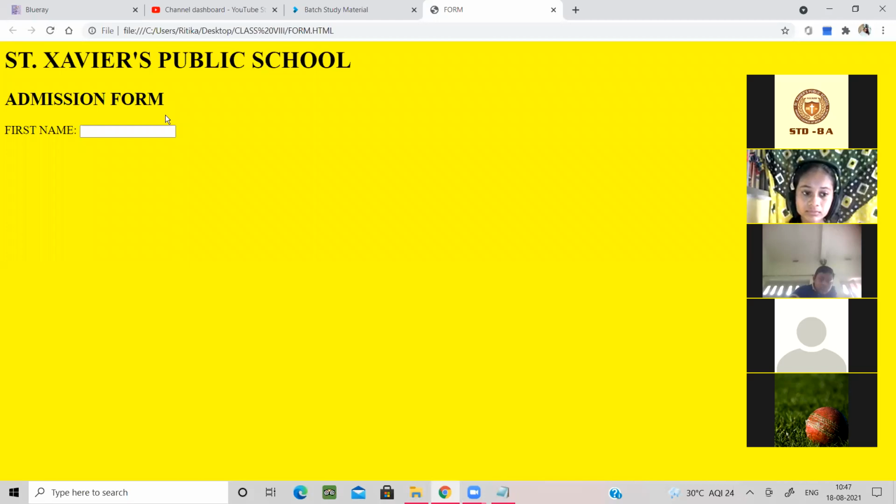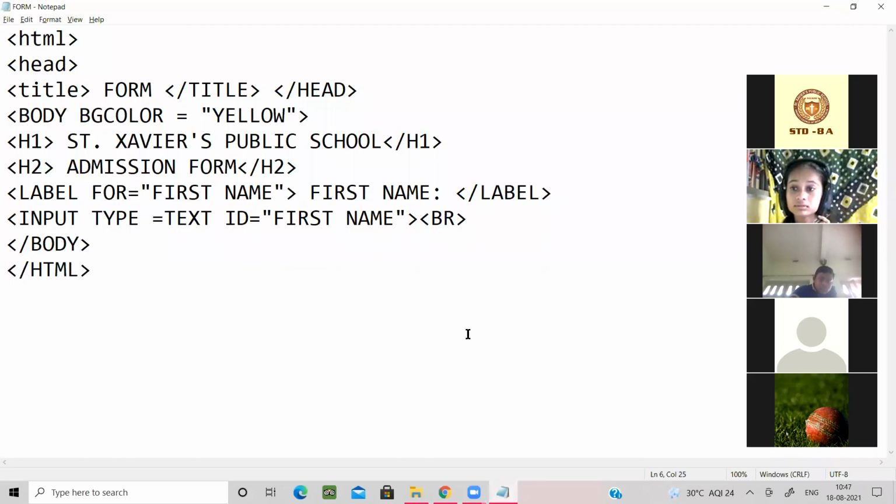Can you see that, ma'am? First we have to save them, then it will come. Every time, the first time we do save as, and from the next time, simply file, save. Or Control plus S also.